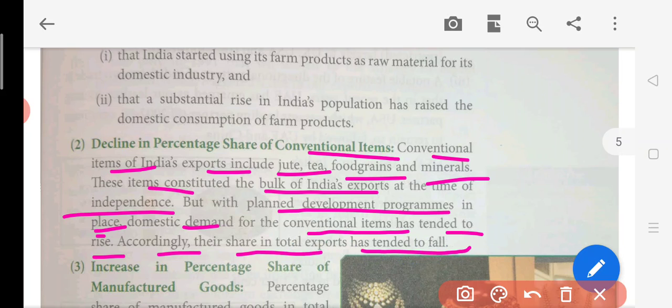So because of this also the export was not able to take place, because when you demand something in your own country then definitely first your demand will be fulfilled. So how are we going to export then? That is a kind of question. So that is why this decline of conventional items was also there in their export value.